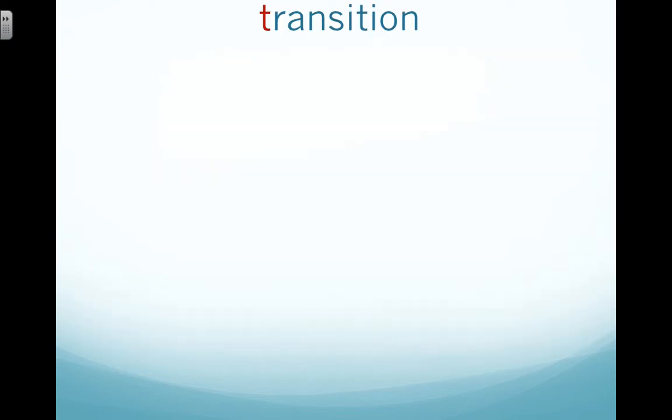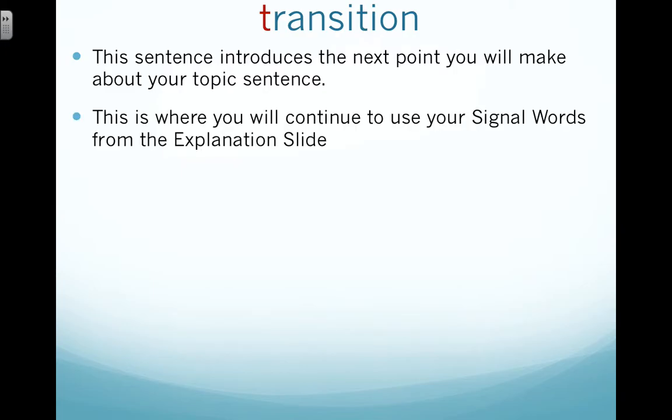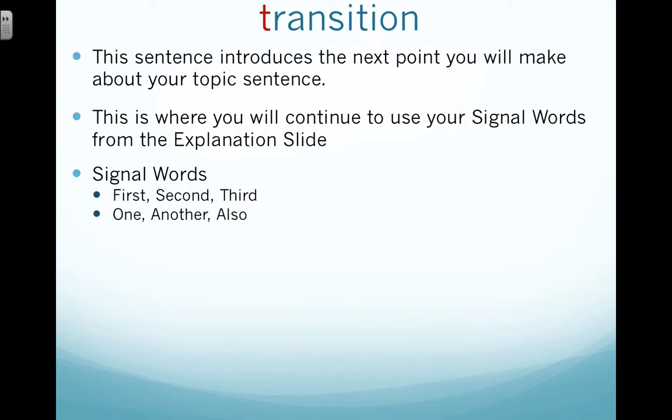Once you've done that, you're going to transition, because your paragraph technically is not done. When we do full body paragraphs, we will be doing multiple examples within a body paragraph. I'll start you off with using just one, but as time goes on, we'll add to it. So you want to have your transition. This sentence introduces the next point you will make about your topic sentence. This is where you will continue to use your signal words from the explanation slide. So that means your signal words first, second, third. So at this point, you're going to say, secondly, or another example of, and then after that, you'll eventually use finally.